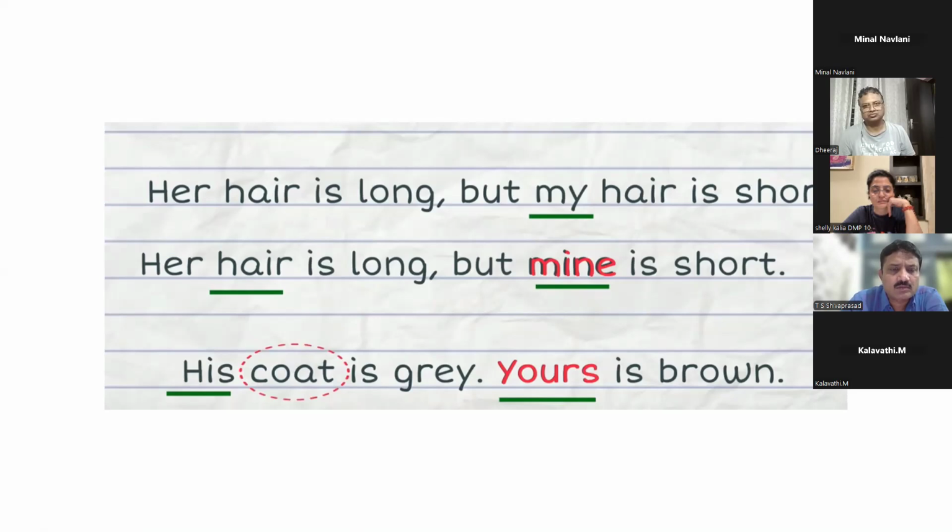Are you getting my question? Can anyone try? "His coat is gray, but your coat is brown." Very good. Because "yours" is a pronoun, "your" is an adjective. After an adjective you have to put the noun. So what noun have you put?